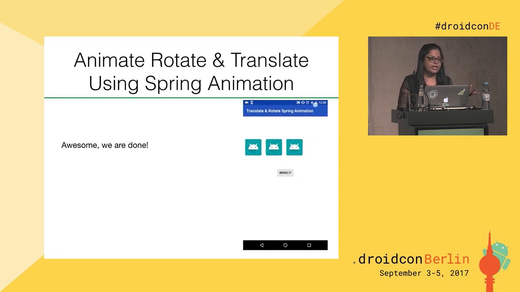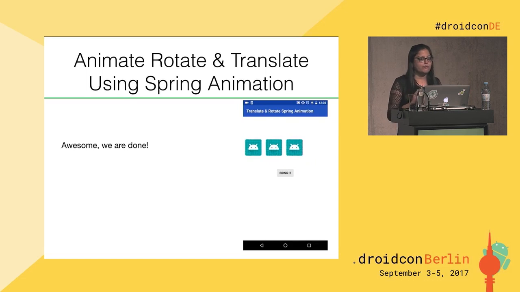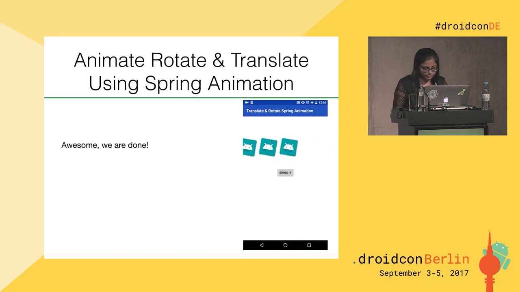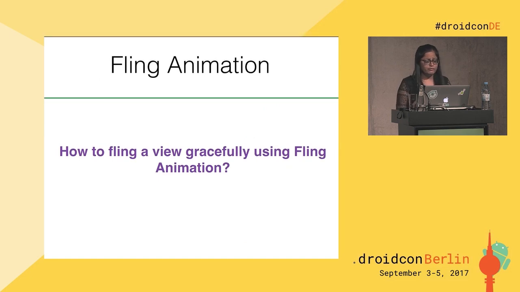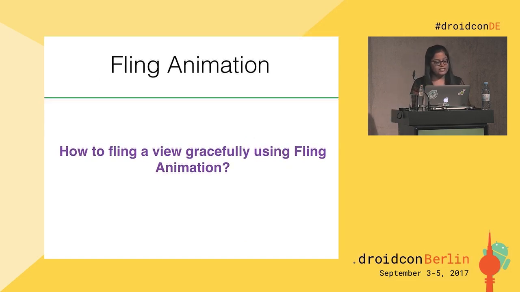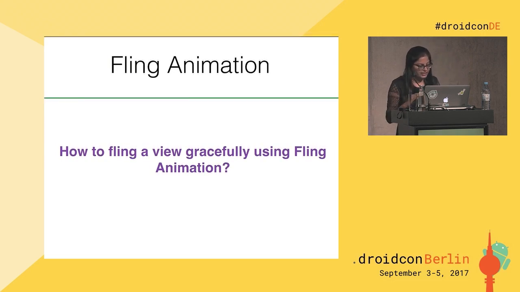And it's easy to create, because if you are going through the way of object animator, you would have so much code to write for this. Now let's go through fling animation. Just like we bounced the view, now let's see how to fling a view, which simulates a real-world object being flung in space.